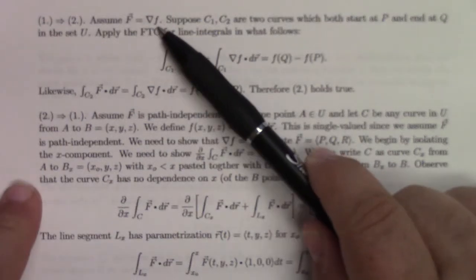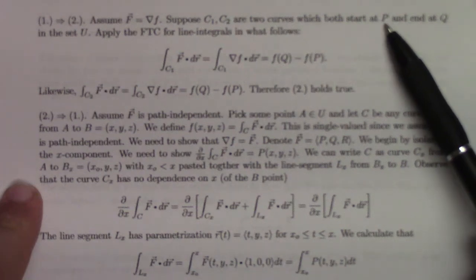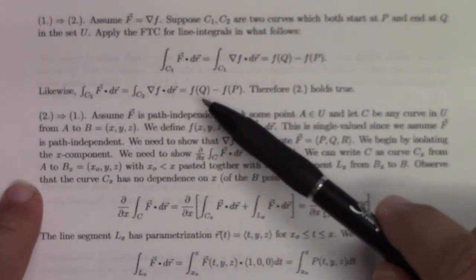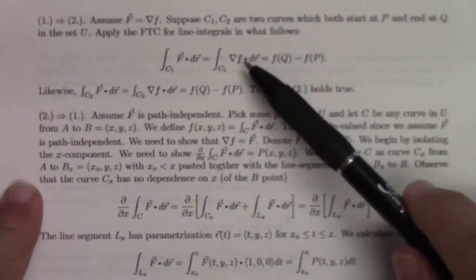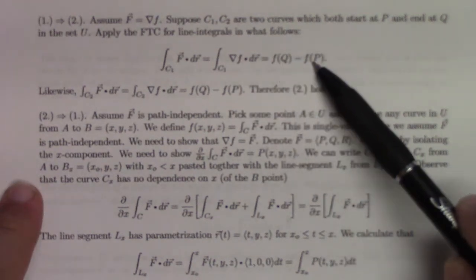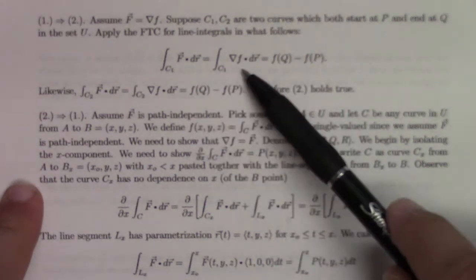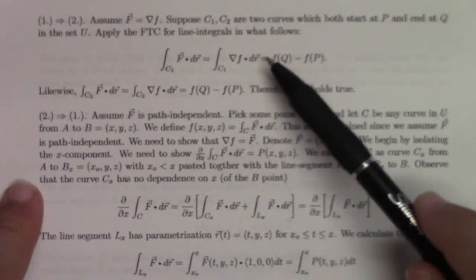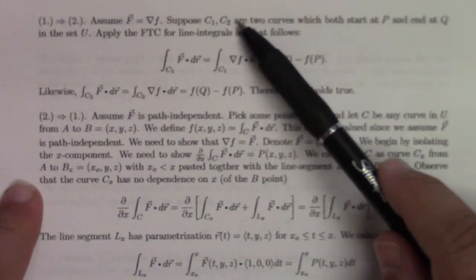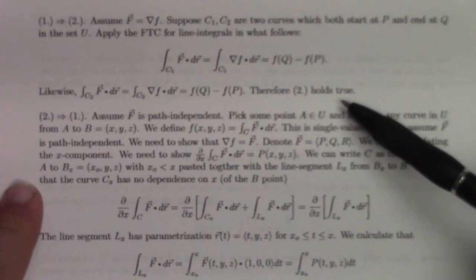If the force is conservative, and we have 2 curves that both begin at the same point P and terminate at the same point Q, then we can write the integral as the gradient of the potential function, and that's f of Q minus f of P. But it doesn't matter whether we put C1 or C2 here, we still get f of Q minus f of P. The same calculation holds for the second curve, so it follows that this integral is equal to that integral. But C1 and C2 are arbitrary curves inside the set, and therefore 2 holds.